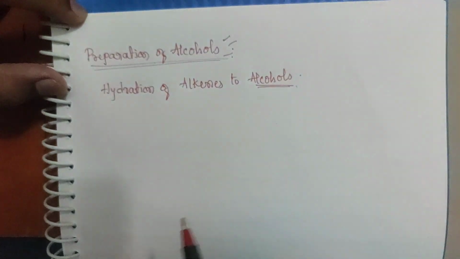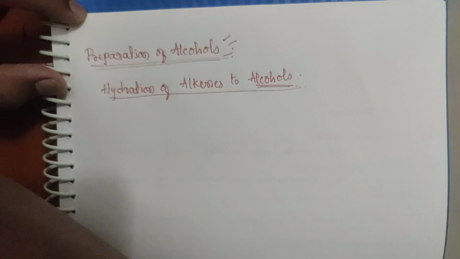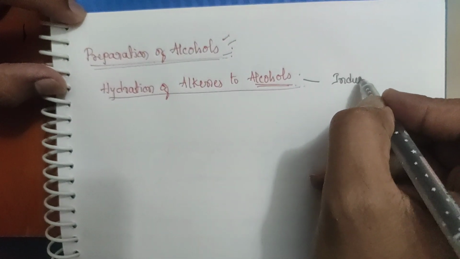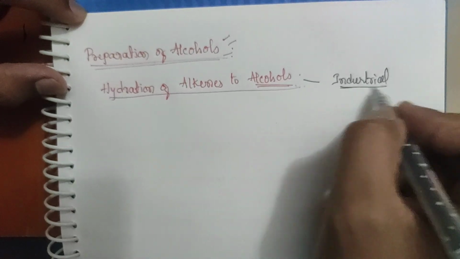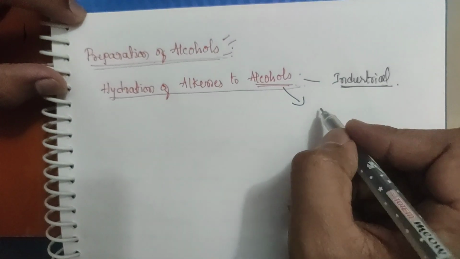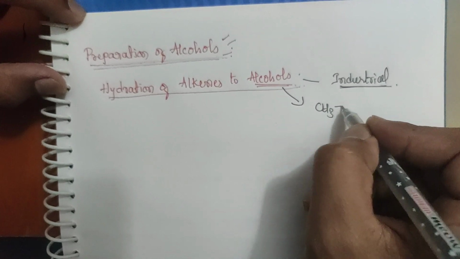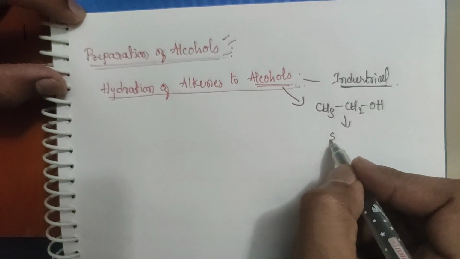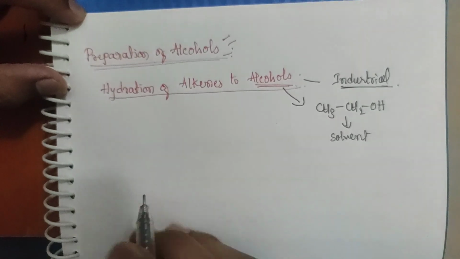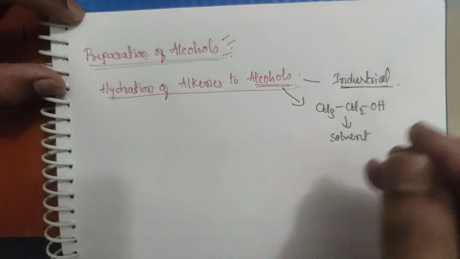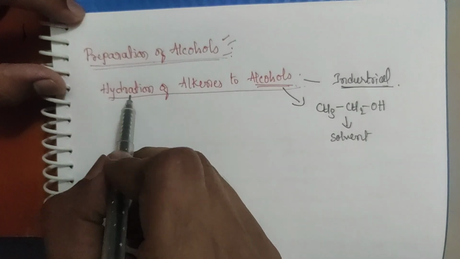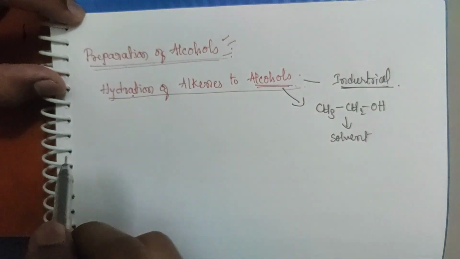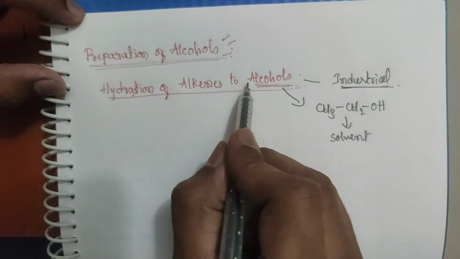Okay, why do we need to learn this reaction? Because it is an industrial process. Industrial process means the alcohols like ethanol, CH3CH2OH. This is a very good solvent and a reagent for many chemical reactions. That's why we need to learn this particular reaction, that is preparation of alcohols from hydration of alkenes to alcohols.